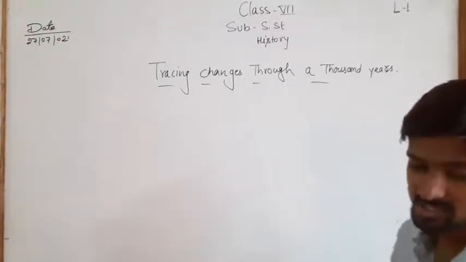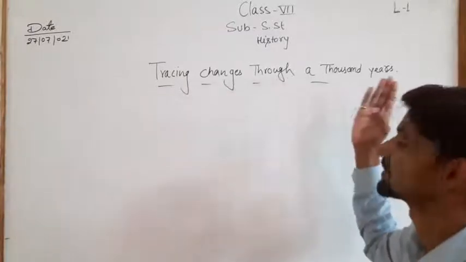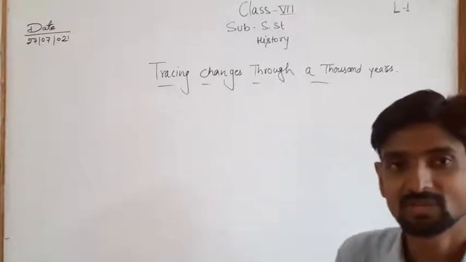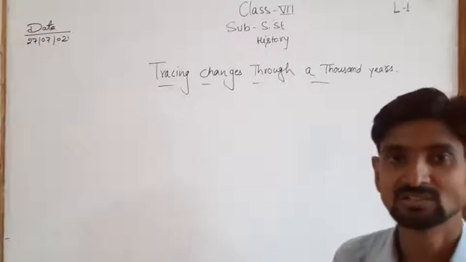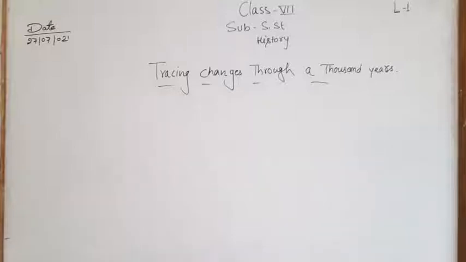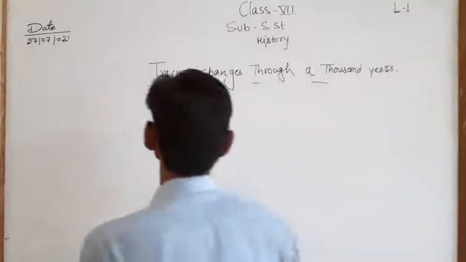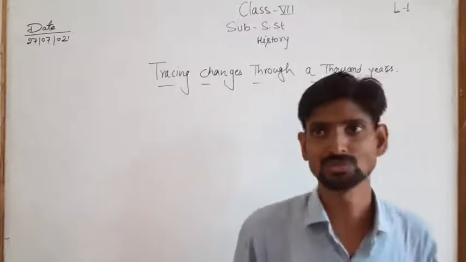We will start our first chapter in history, Tracing Changes Through a Thousand Years. In this chapter, we will see what kind of changes happen over thousands of years. We will track what kind of changes happen in those thousands of years.